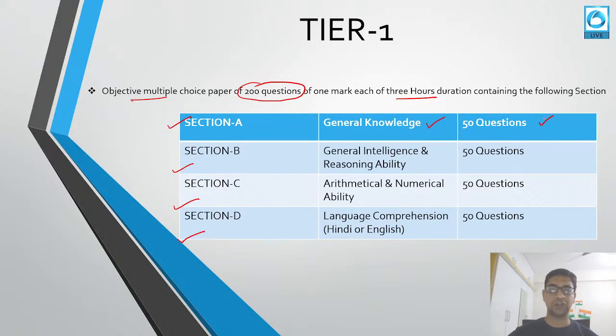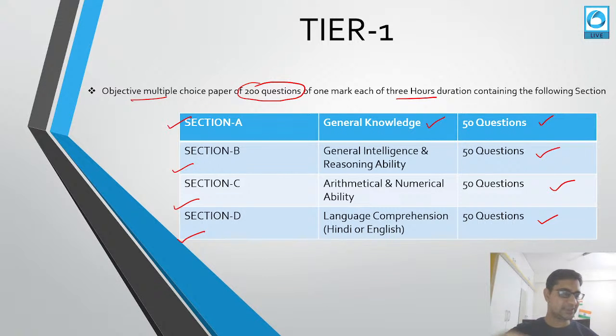Okay, so in section A, you have questions on general knowledge. So a total of 50 questions on general knowledge will be asked. Then in section B, you have general intelligence and reasoning ability, on that also 15 questions. Then in section C, you have arithmetical and numerical ability. Then you have 50 questions on that also. Then section D, you have language comprehension of Hindi or English. There also 50 questions will be asked. So I hope everybody has got the tier 1 structure of the examination. This is the objective paper, 200 questions, 3 hour duration, and 4 sections will be there.